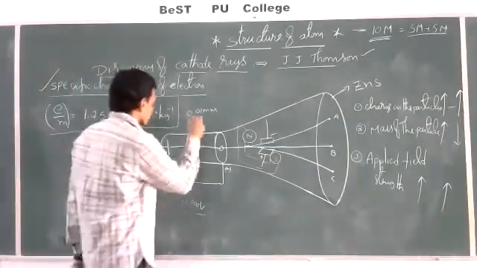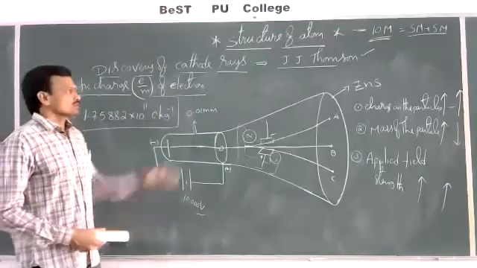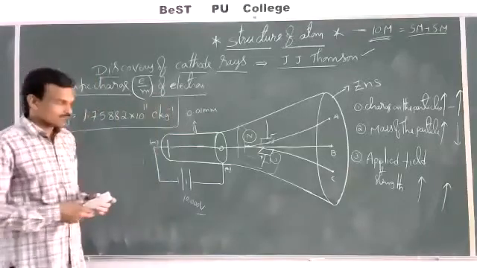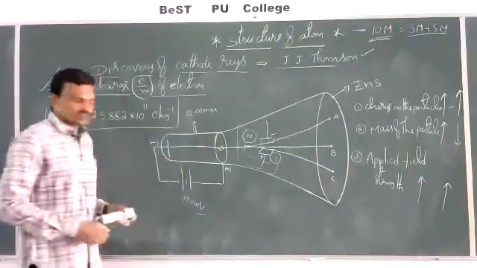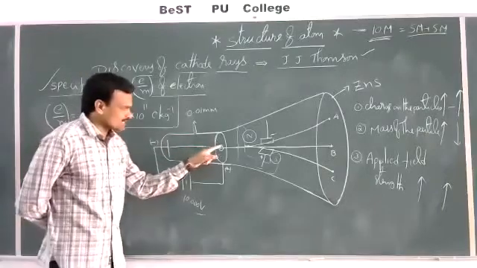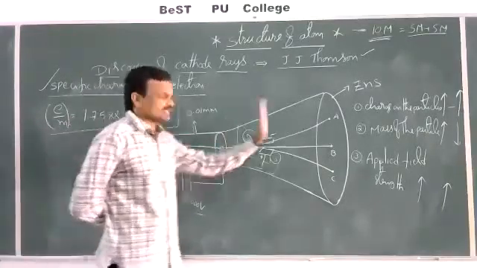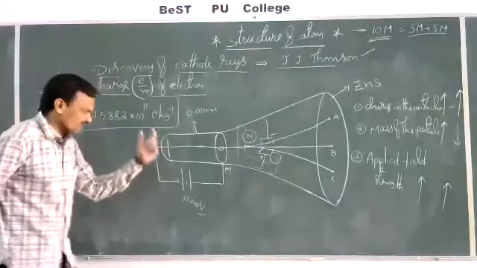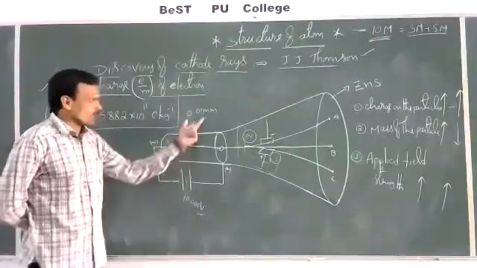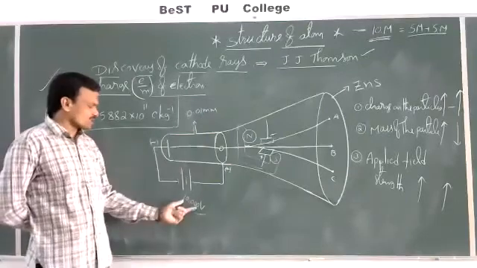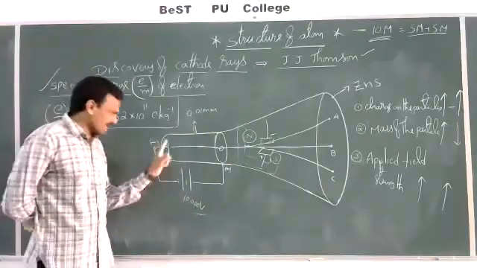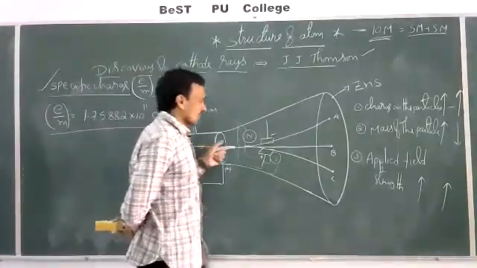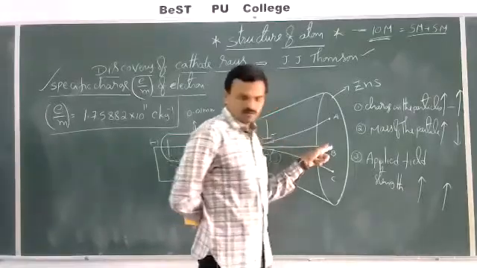Let us see once again the total experiment. The specific charge of electron was discovered by J.J. Thomson. So J.J. Thomson has modified the discharge tube. Instead of taking an anode, he has taken a perforated anode, and behind this anode a zinc sulfide screen is placed, which is a fluorescent screen. Then when electric field is applied at a low pressure of 0.01 mm and high voltage of 10,000 volts, cathode rays are produced. And these cathode rays travel in straight lines, and we can notice a bright spot at point B.